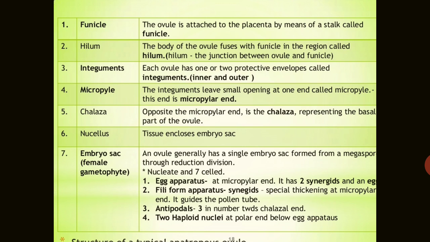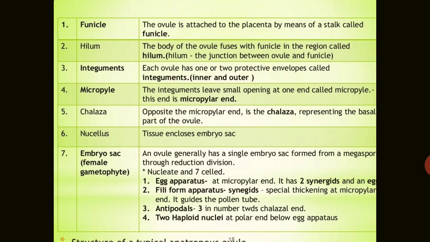Now going to see all these parts, starting with the funicle. What is this funicle? The ovule is attached to the placenta by means of a stalk that is called the funicle, and the body of the ovule fuses with the funicle in the region called the hilum. The hilum is the junction between the ovule and the funicle.